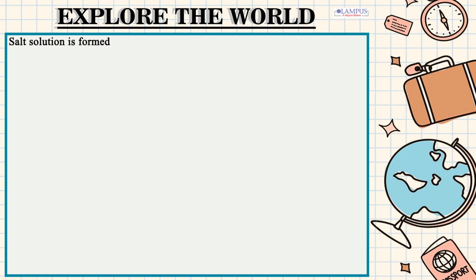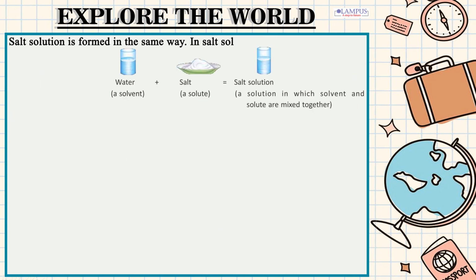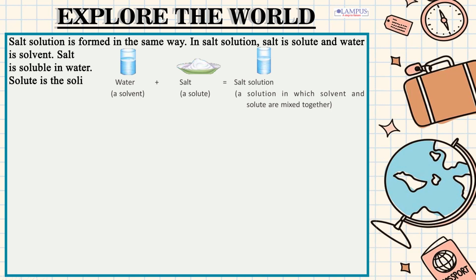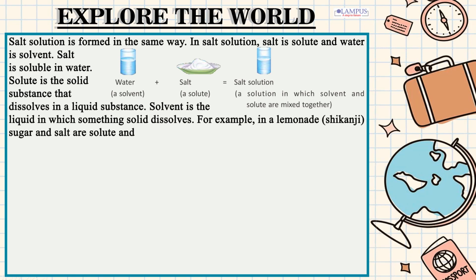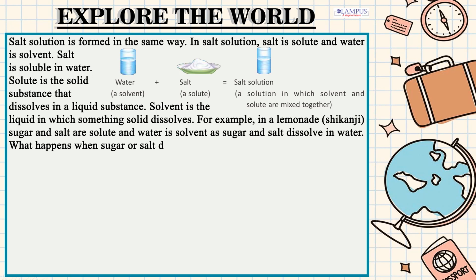Salt solution is formed in the same way. In salt solution, salt is solute and water is solvent. Salt is soluble in water. Solute is the solid substance that dissolves in a liquid substance. Solvent is the liquid in which something solid dissolves. For example, in a lemonade, shikanji, sugar and salt are solute and water is solvent as sugar and salt dissolve in water. What happens when sugar or salt dissolves in water?